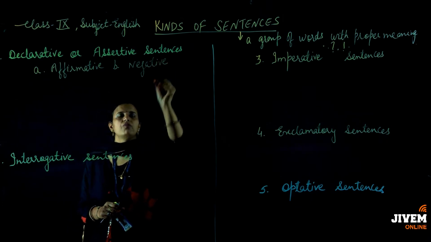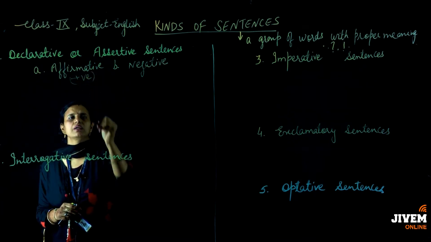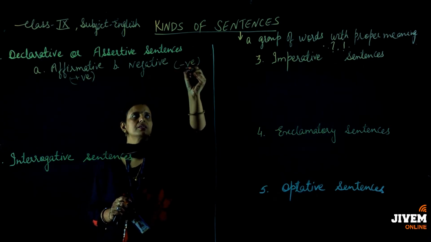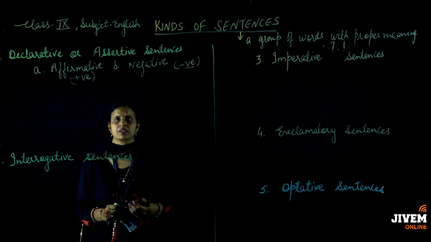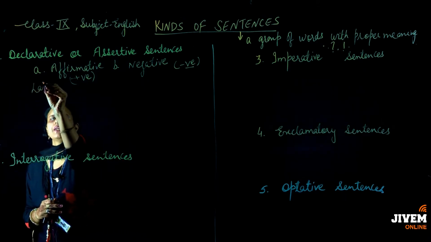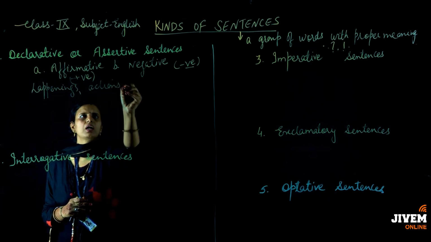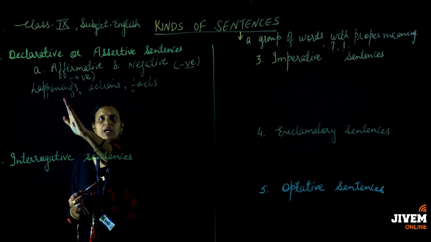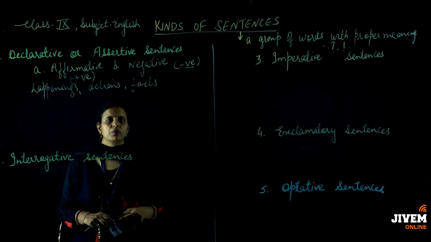What do you mean by affirmative and negative? Sentences which give a positive meaning, which are in the positive form, come into the category of affirmative, and negative means the sentences which show a negative meaning, where not is there, and it is known as a negative sentence. Now declarative or assertive sentences express happenings, actions or facts. They tell us about happenings, actions and facts, and they may be in the form of affirmative or negative.